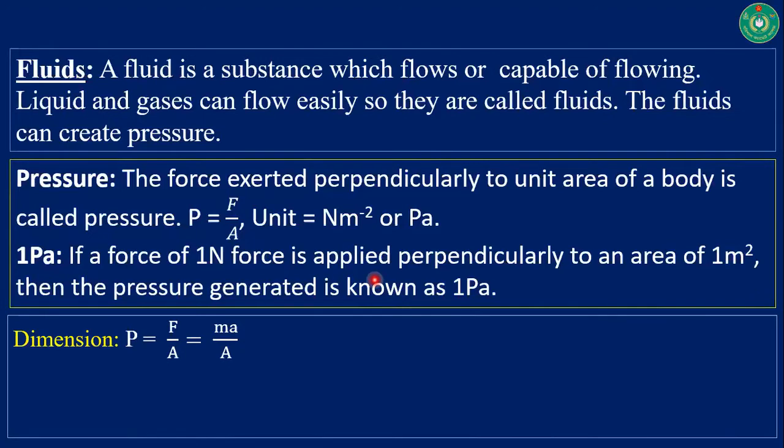Now I'm going to define what the dimension of pressure should be. Here, this is our equation: P is equal to F divided by A, and F is equal to MA. So from this equation, we can write capital M, LT to the power minus 2 for acceleration, and L square for area. After calculating, the final form of the dimension of pressure is ML^-1 T^-2.